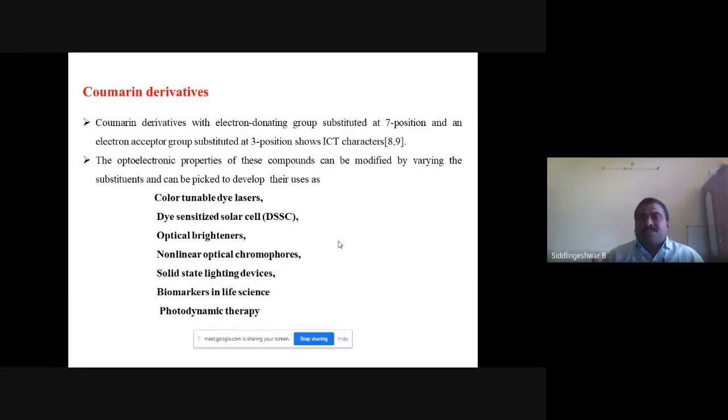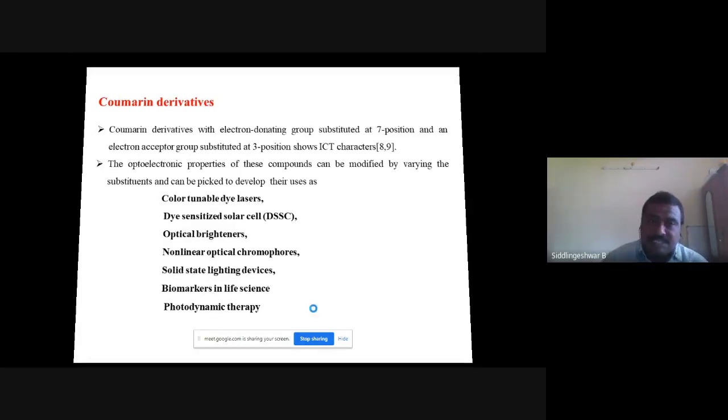Push-pull systems are there, like they have a donor and acceptor. If they are substituted, they can form push-pull systems. They can be used in dye-sensitized solar cells also to increase the efficiency of the solar cell. Optical brighteners, nonlinear optical chromophores, solid-state lighting devices, biomarkers in life sciences, and photodynamic therapy: in all these, we can use coumarin derivatives.